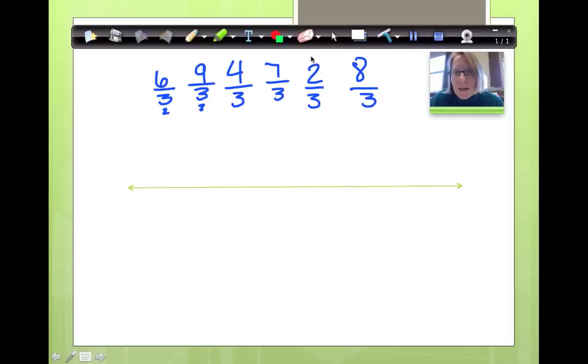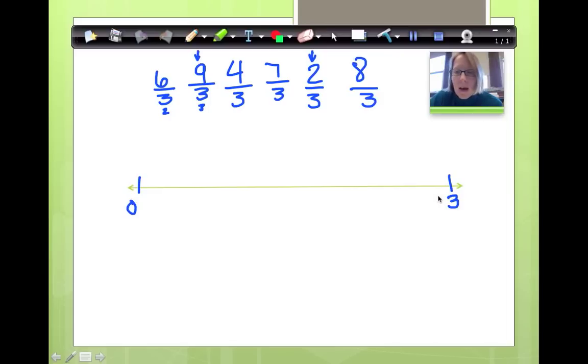So I know that this right here is my smallest because it's got the smallest number. This right here is my largest number. This one is not even a whole. So I know I'm going to have to start with a 0. And then I will be putting that 2/3 over here. My largest is 9/3, and that would be the equivalent fraction for 3. So that tells me that 3 needs to go over here.